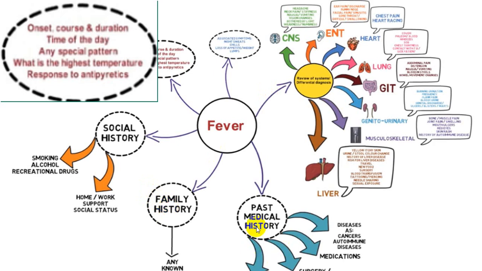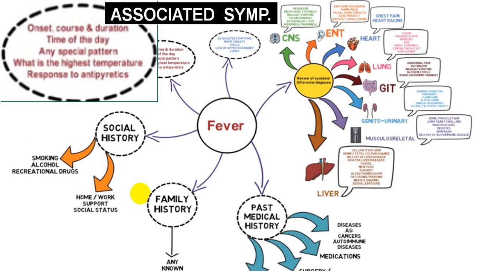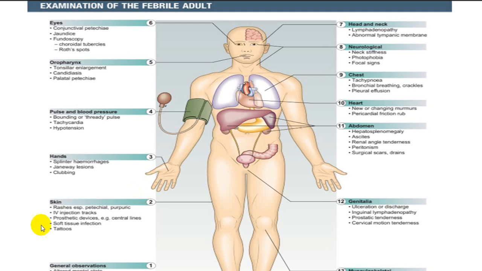In the past history, allergy, hospitalization, medication will help you to rule out drug induced fever, or prior history of autoimmune disorders, malignancy will help you to rule out those groups. Then even social history is also important to find out the status of the patient, etc. So these are all the things which you should take in a history. We call associated symptoms and other history quite important.